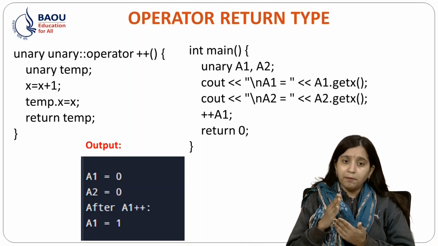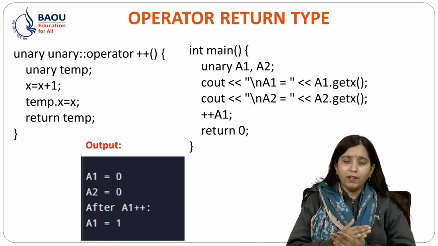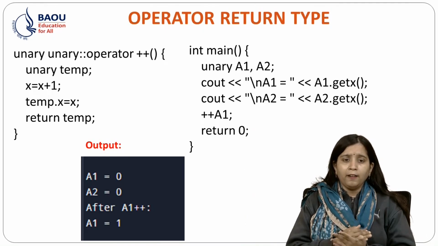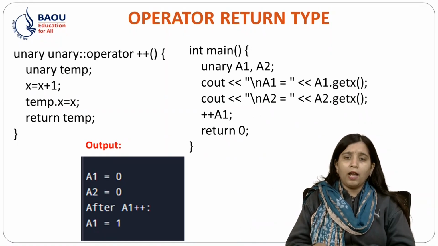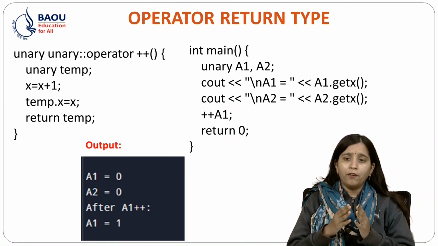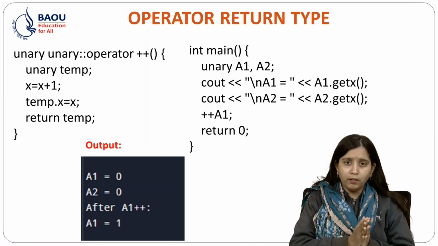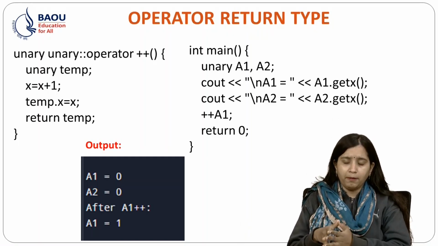After I increment a1 with plus plus, then what I will get, a1 is equal to 1. So I hope now you get the difference between unary operator and operator return type.